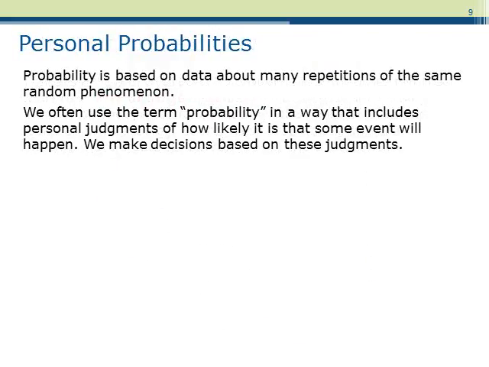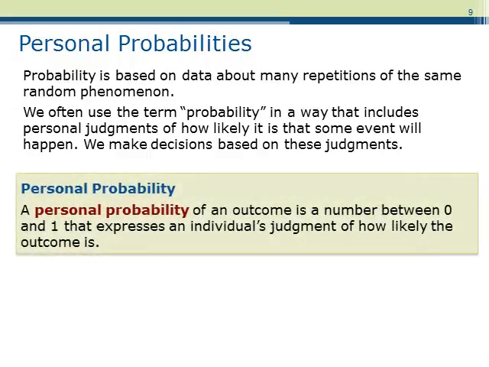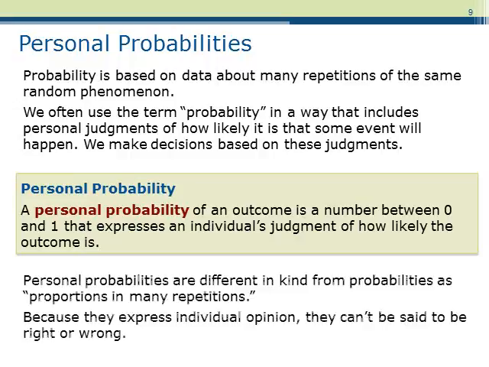In closing, let's discuss a much less scientific way in which the term probability is used. Oftentimes, the term probability is used as a personal assessment of how likely something is to occur. This is called a personal probability. A personal probability is a number between 0 and 1 that expresses an individual's judgment of how likely an outcome is. Personal probabilities are merely opinion and should always be distinguished from probability in the true sense.